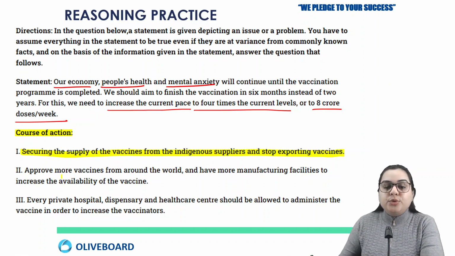Next one says approve more vaccines from around the world and have more manufacturing facilities to increase the availability of the vaccine. Now this is also correct because this is also suggesting the increase in the supply of vaccines, and if there is increase in supply of vaccines, it is definitely going to increase the speed. Next is that every private hospital, dispensary and healthcare center should be allowed to administer the vaccine in order to increase the vaccinators. If you see, this is also correct. All these three actions are actually solving the problem mentioned in the statement.